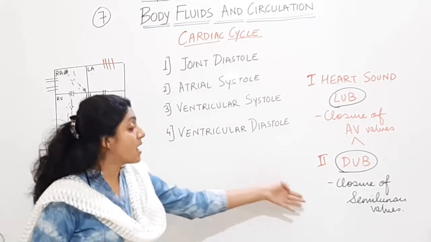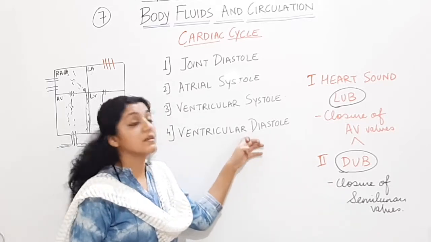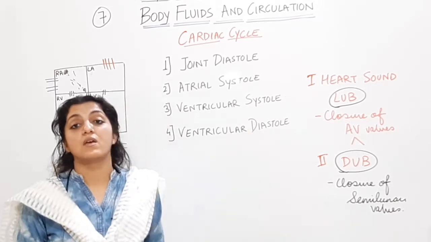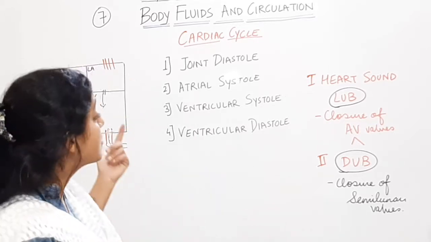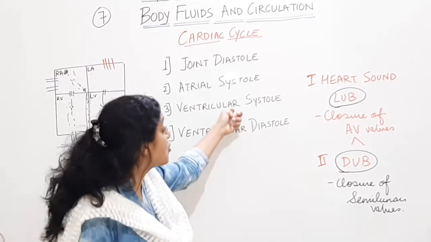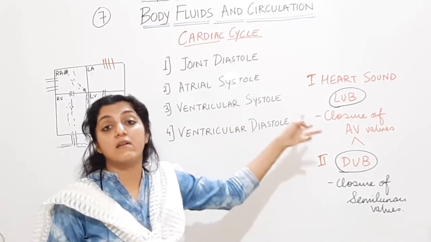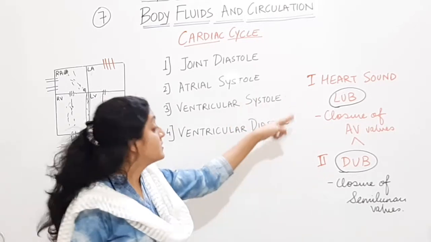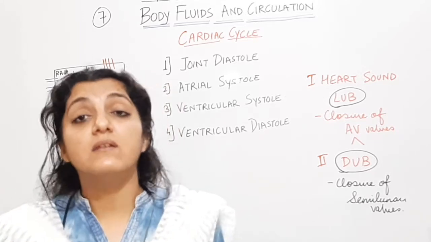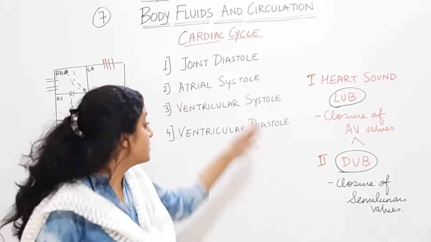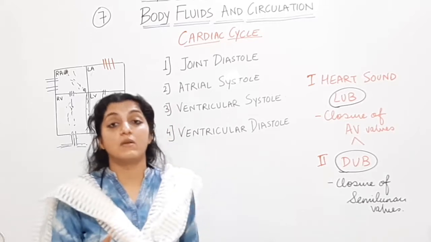valve. तो सेमिलुनार वॉल्स कब क्लोज होते हैं? वेंट्रिकुलर डायस्टोल में क्लोज होते हैं. So second heart sound is heard during the ventricular diastole. The first heart sound is heard during ventricular systole when there is closure of atrioventricular valves. Important MCQ. These heart sounds are of diagnostic importance. इससे पता चलता है whether the rhythmic contraction and relaxation of the ventricle is normal or not.